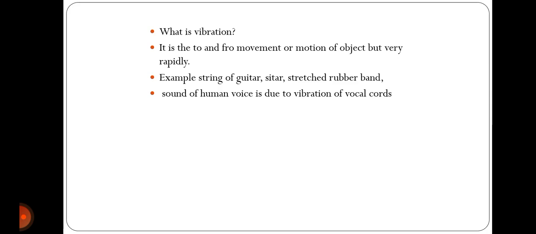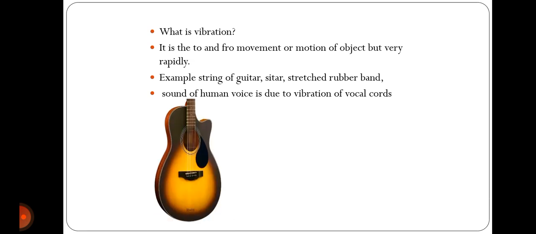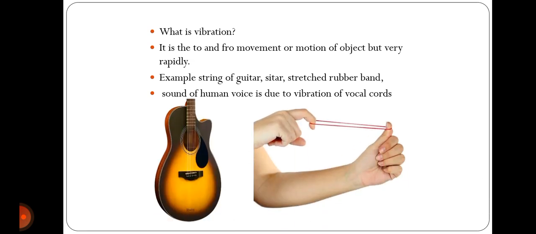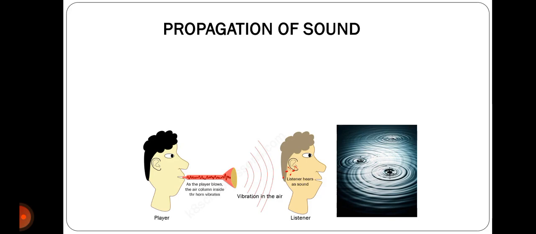That means we can say that it is not necessary that we can see the source of the sound, but we can feel the sound. Guitar strings and a stretched rubber band, just explained above, are examples of vibration, where the motion of the object is very rapid. Now, propagation of sound.